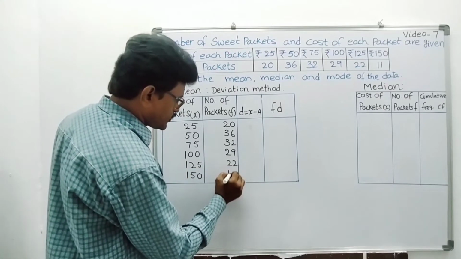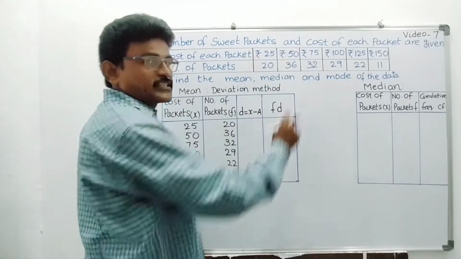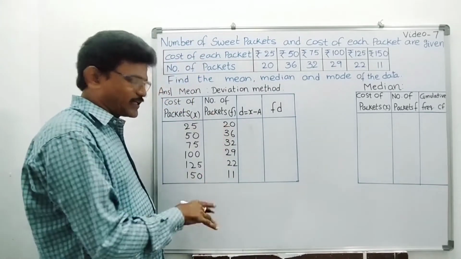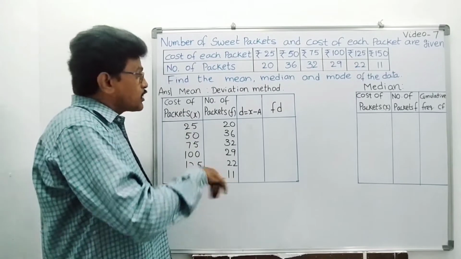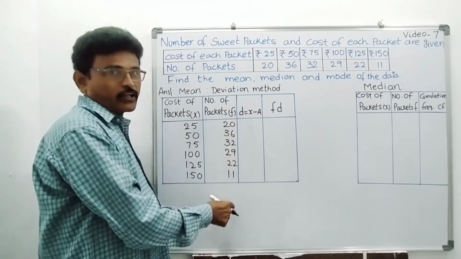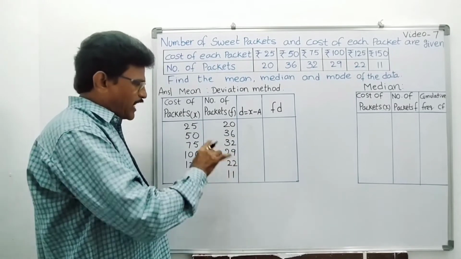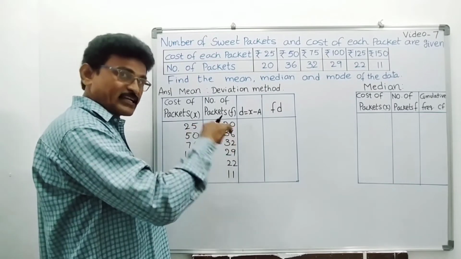So what have you done? The horizontal column is just changed into a vertical column. Now these are x values, and the number of packets is the frequency. Now I am not calculating fx, because that is the direct method.